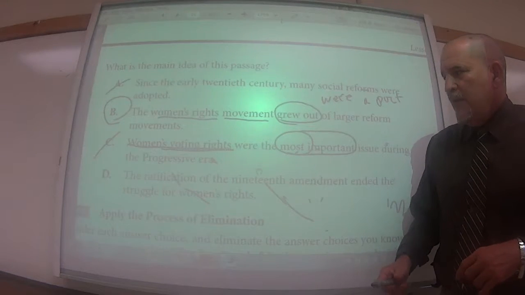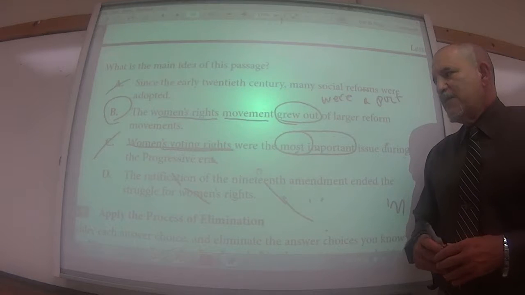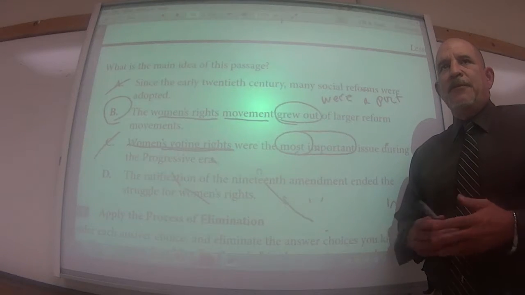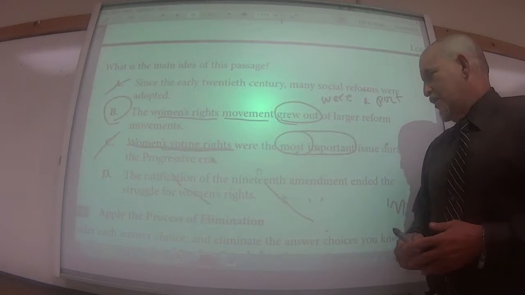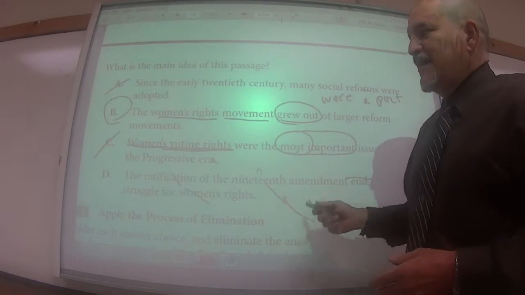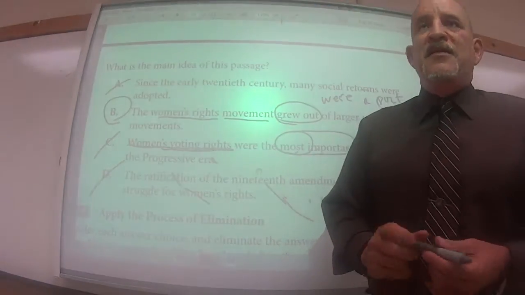Down here we have the ratification of the 19th Amendment ended the struggle for women's rights. Well, the struggle for gender equality is still not over. So obviously it didn't end anything. This is not supported by the passage. Answer is B. And this is basically what you have to do.